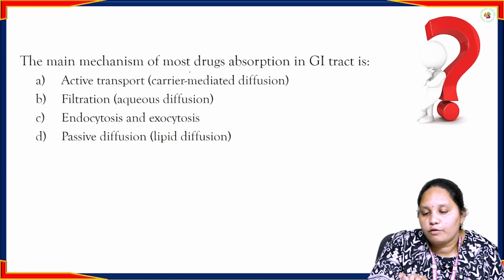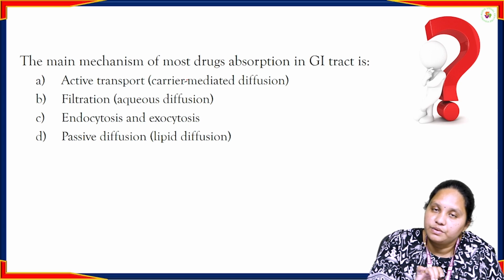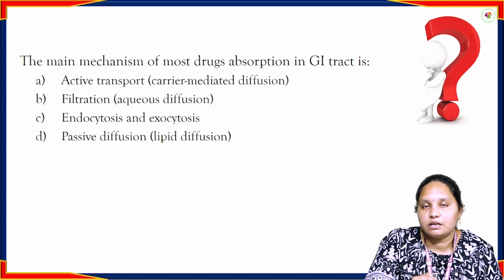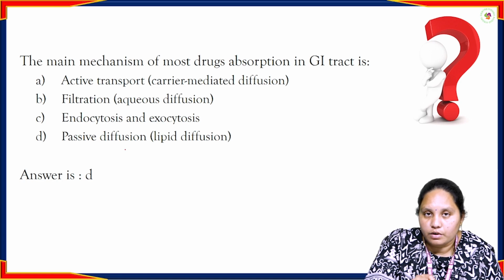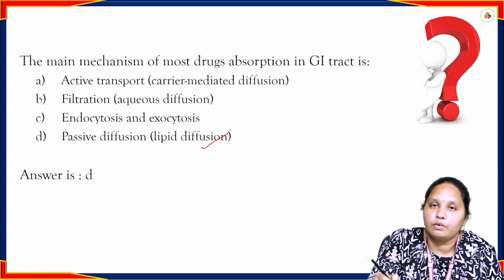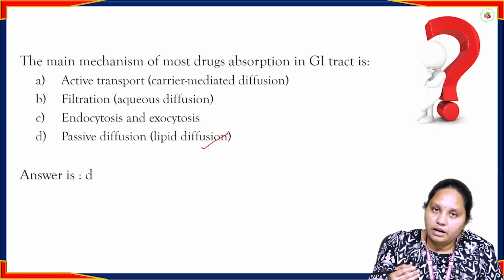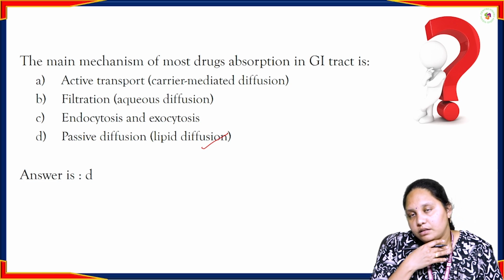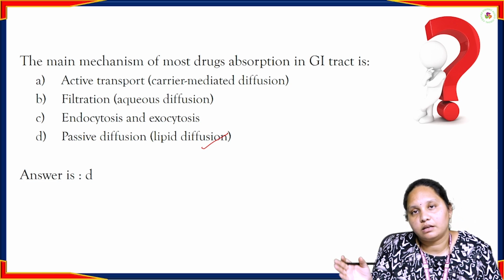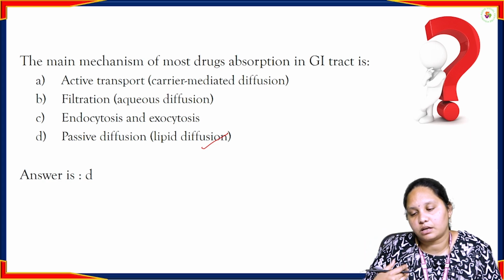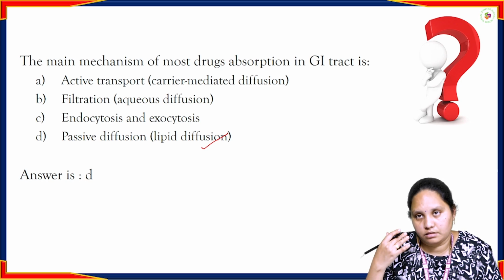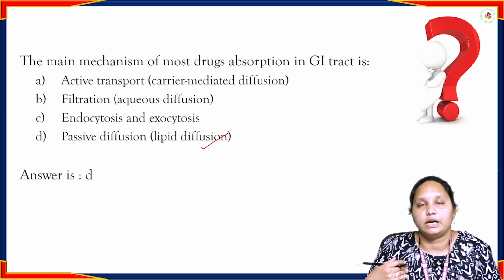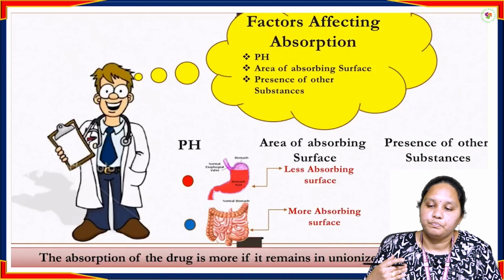The main mechanism of most of the drug absorption in the gastrointestinal tract is, as we discussed, that most of the drugs follow the passive diffusion process. Here, by reducing their concentration gradient, carriers are not required, and energy is not required for the drug absorption into the systemic circulation. It only requires reducing the concentration gradient. Slowly the drug molecules enter the circulatory system.